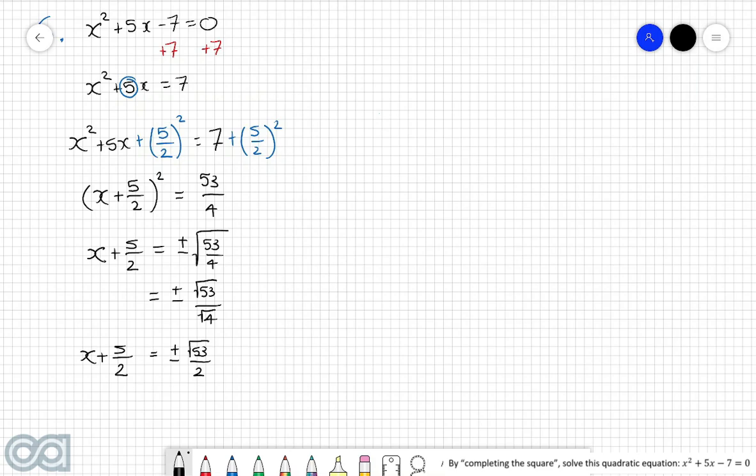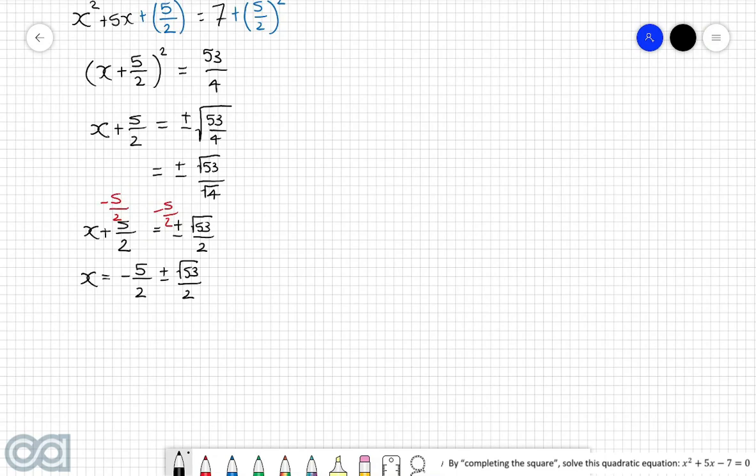And then finally, we want to get this x all by itself. So now I'm going to subtract 5 over 2 from both sides of the equation. And so then what we're left with is x is equal to negative 5 over 2 plus minus root 53 over 2. Now this here is a totally appropriate answer. However, I know that some people would prefer to write this as a single fraction. So in other words, you can combine these two fractions with a denominator of 2 and then write it as negative 5 plus minus the square root of 53, all over 2. And so here are your two solutions for x. We can't simplify this down any further because the square root of 53 is in fact an irrational number. So we can't do anything with that there.